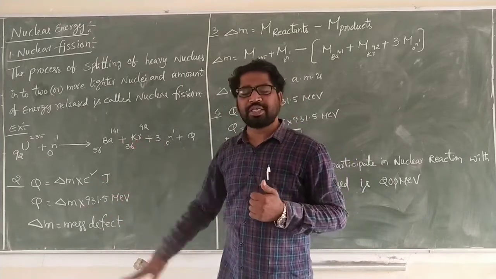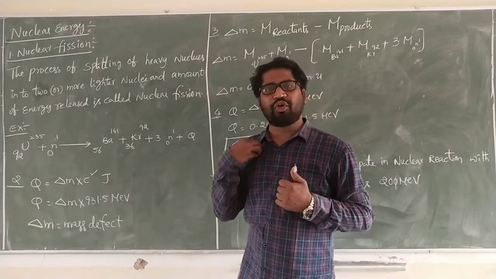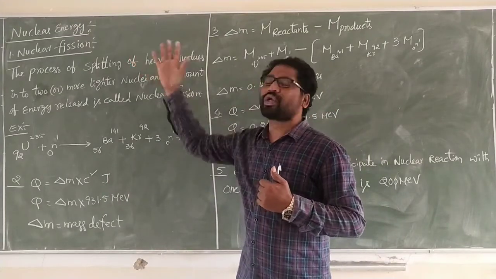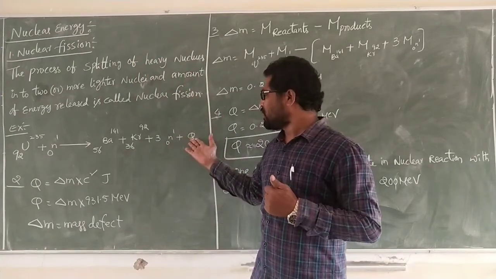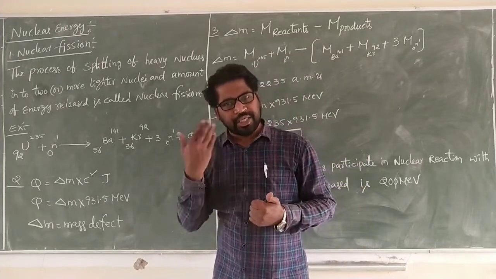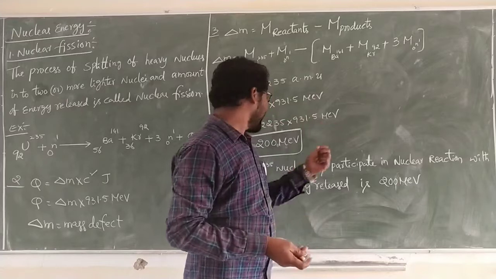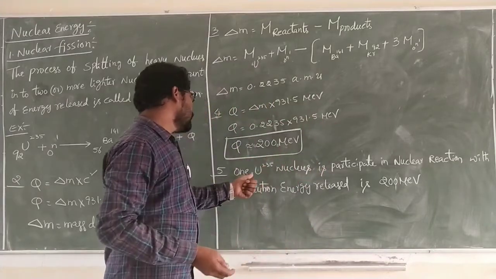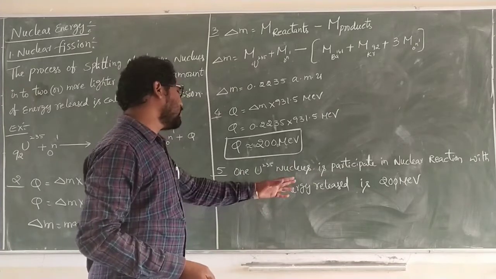Only the unstable nuclei are separated from the reaction. Finally, what we want is the nuclear energy in the process of nuclear fission. The nuclear energy is calculated by using mass defect, and finally we get 200 megaelectron volt for one uranium nucleus participating.